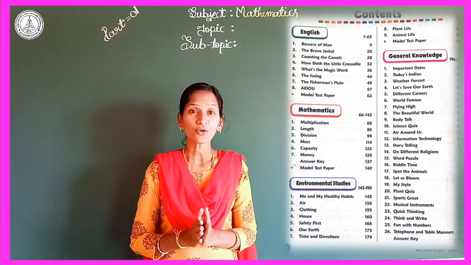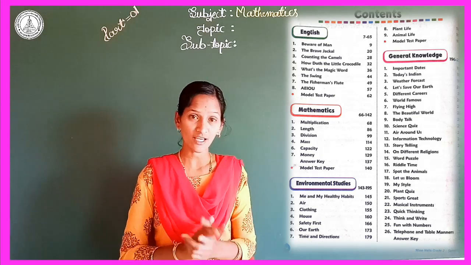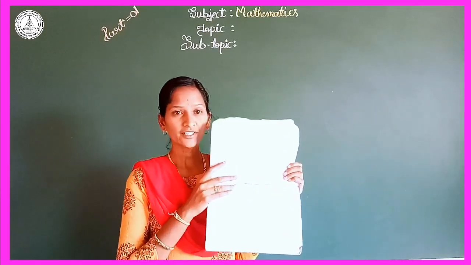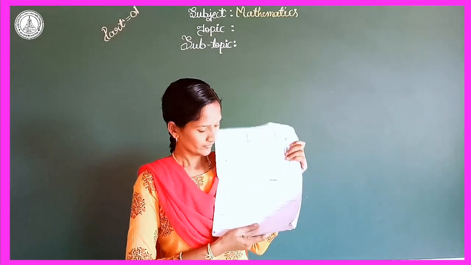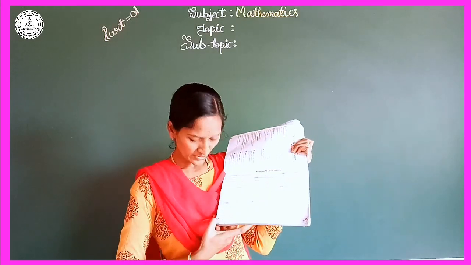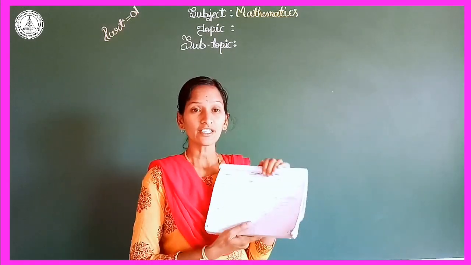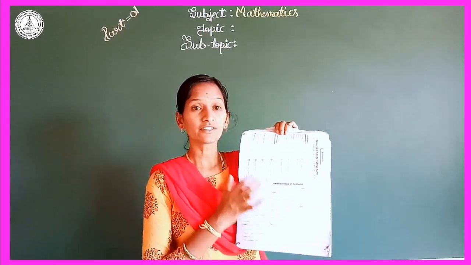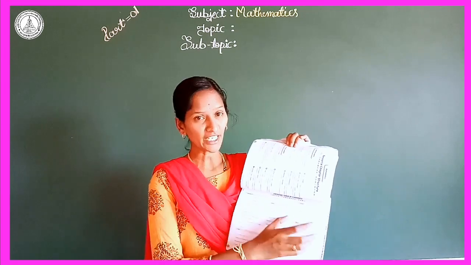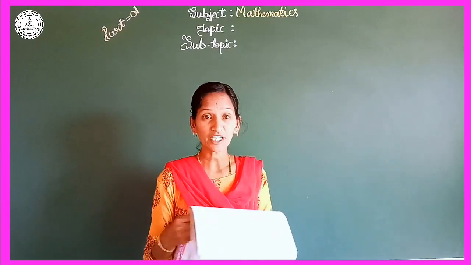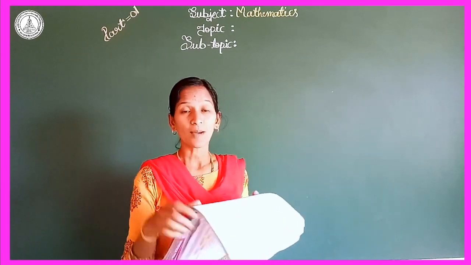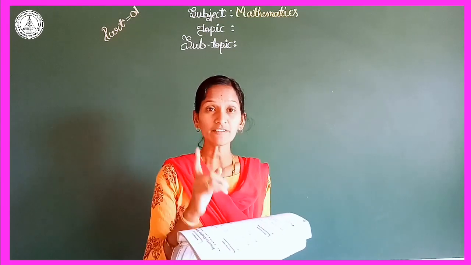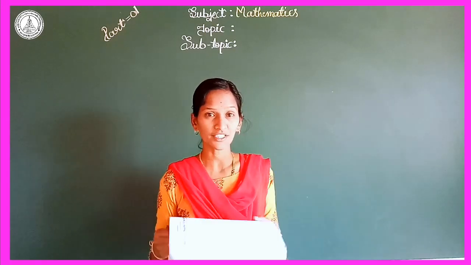Now all of you open page number 67. See here, this is page number 67. Here they gave a detailed table of contents. The first chapter is multiplication. In multiplication they gave some sub-contents. I am reading them one by one. All of you listen here.